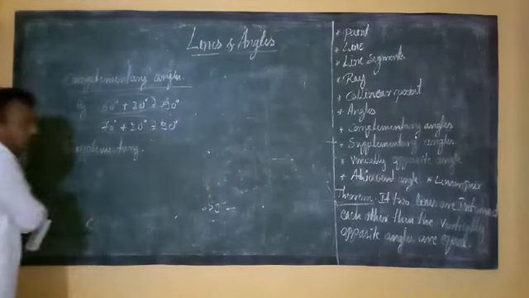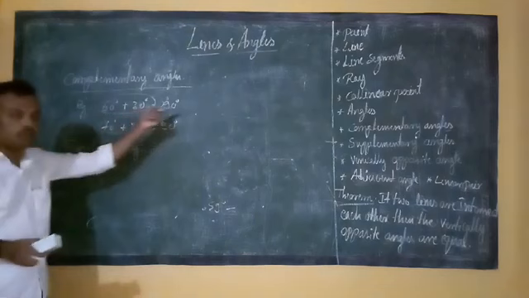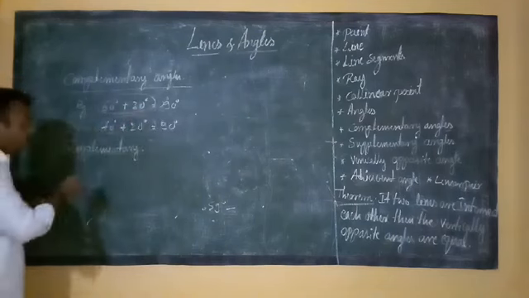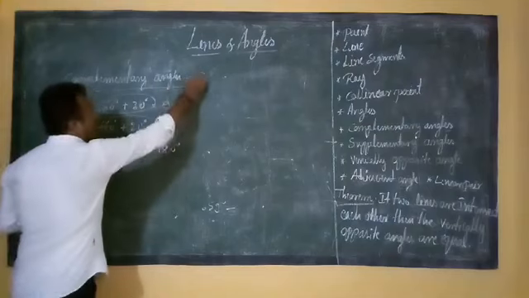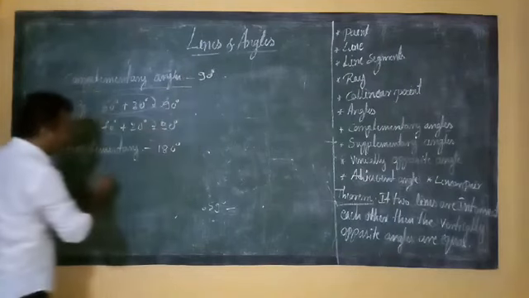Supplementary angles means the sum of any two angles equals 180 degrees. Correct? This sum becomes 180 degrees; that sum, 90 degrees, is for complementary angles. So what are the examples?